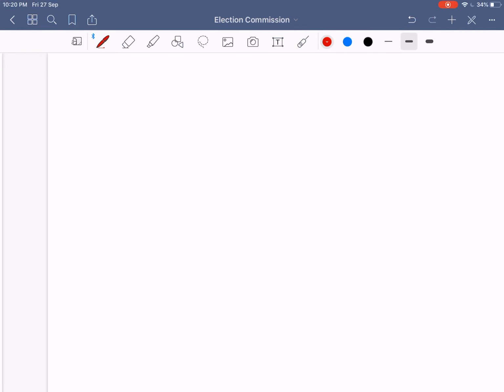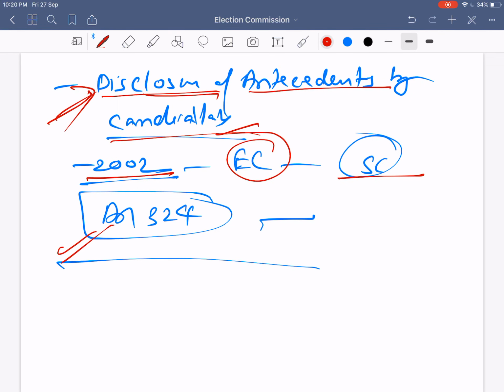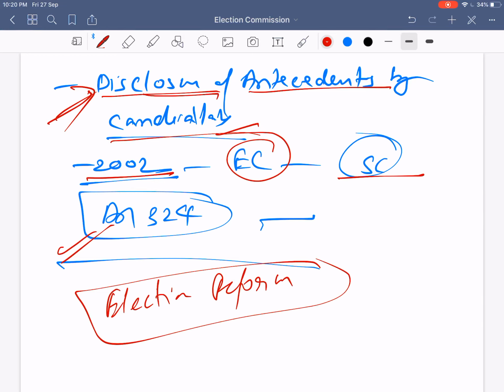This is what needs to be completed on the Election Commission of India, at least for prelims purposes. For mains purposes, the most important topic we need to know is election reform, and whatever the various commissions and committees are, we also need to take care of that. Thank you.